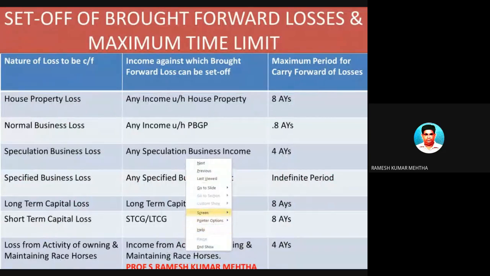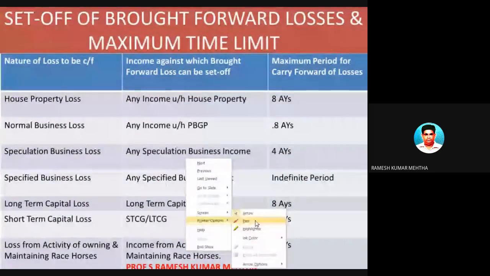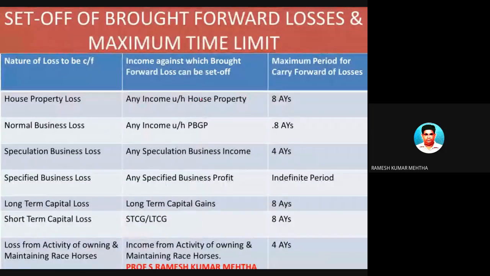A house property loss can be set off against the similar source of income, that is income from house property, and this house property loss can be carried forward. Our main discussion as far as this particular slide is concerned is how many years this loss can be carried forward. The house property loss can be carried forward for 8 assessment years.